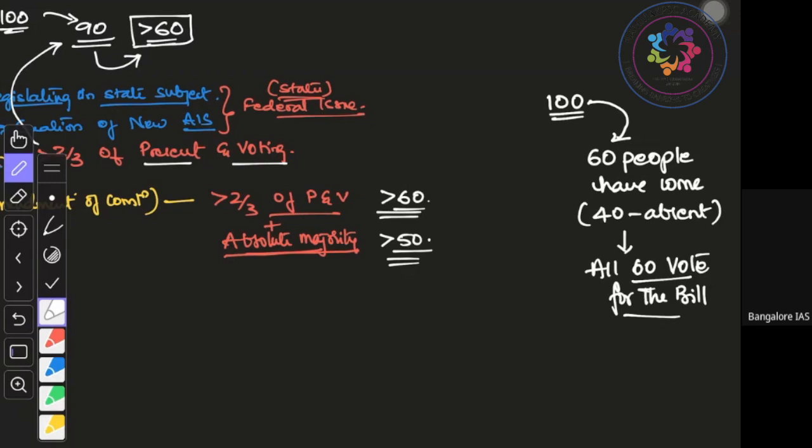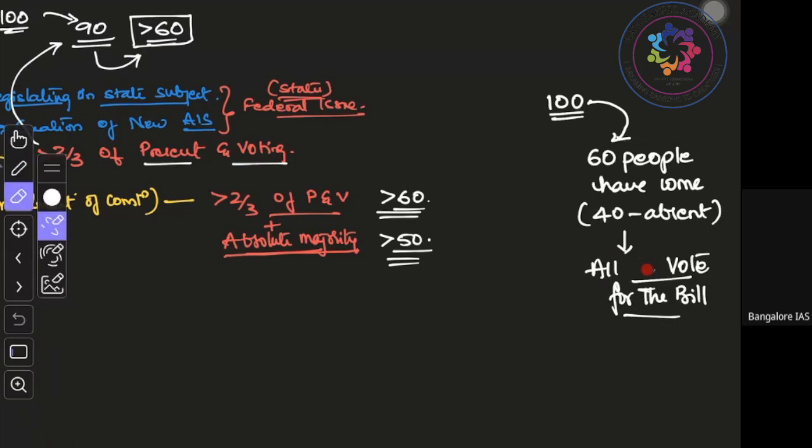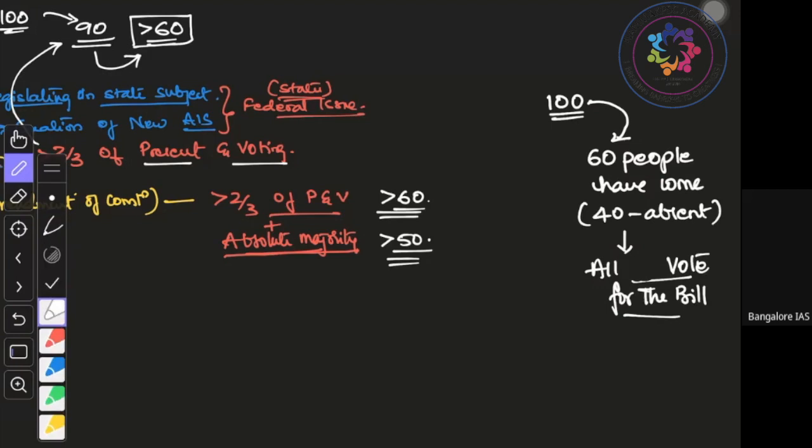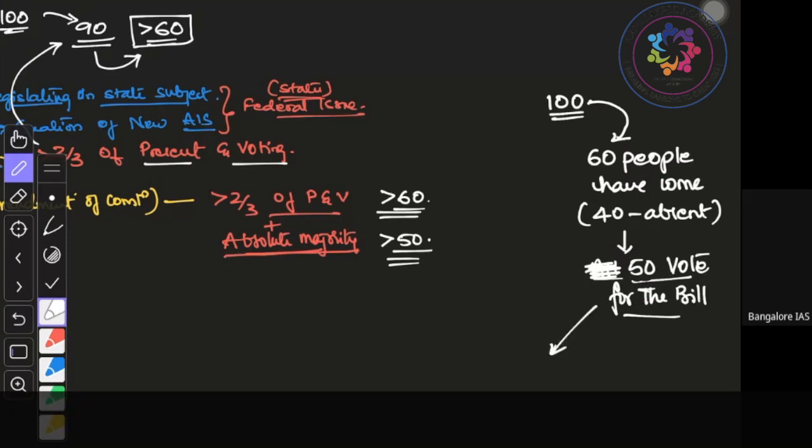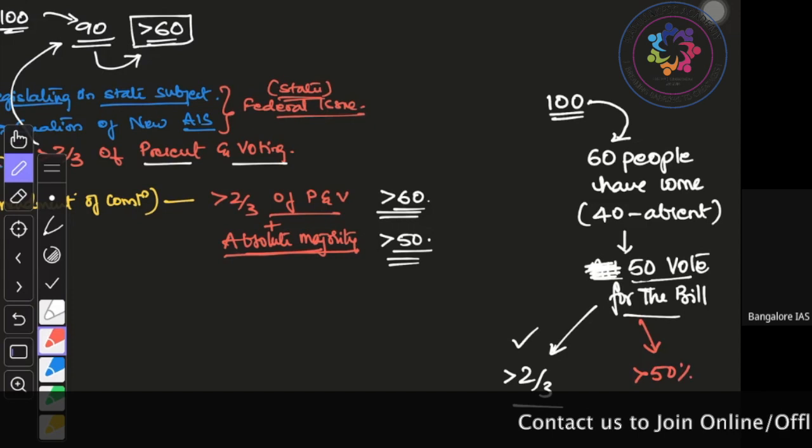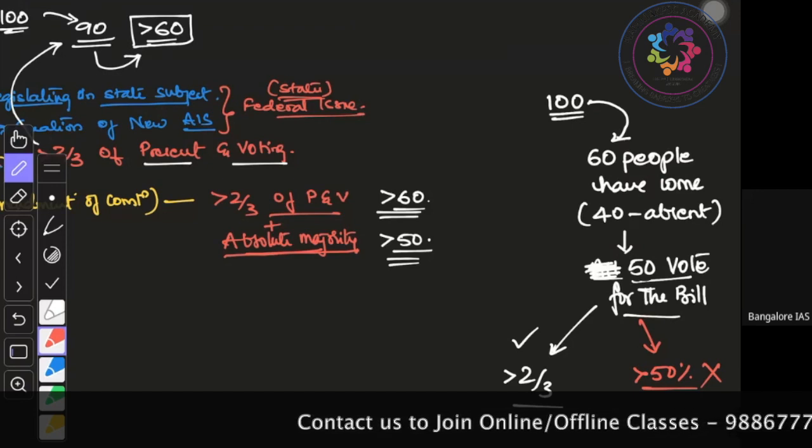No, let's say not all 60. For our calculation, let's say 50 people vote for the bill. So they have fulfilled the first condition, that is they have got more than 2/3, correct? But have they got more than 50% of the strength? No, they have not. So out of 60, 50 people vote for the bill.